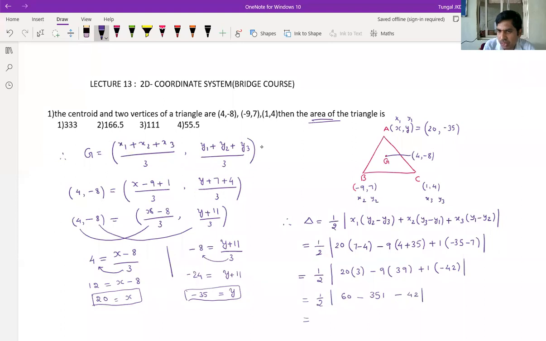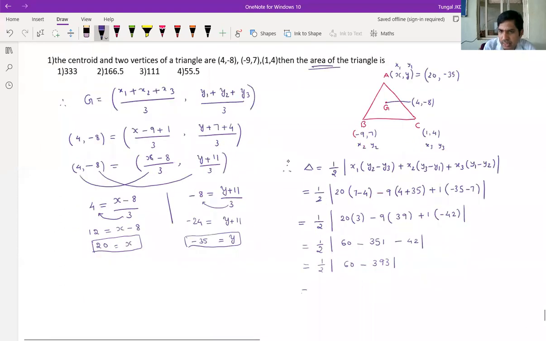So therefore 1 by 2, this one what will get? 60. 351 minus 42, nothing but 393. Understood? Now 60 minus 393, nothing but what will get? 333 minus 333 will come.